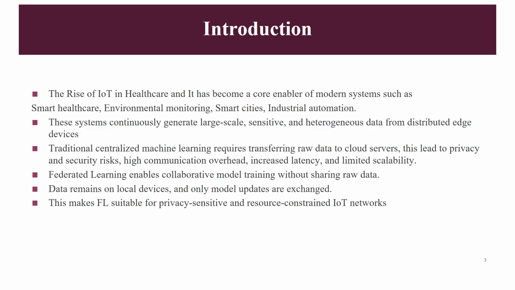What are the things we are adding into the IoT models nowadays? In older approaches, traditional central machine learning requires transferring raw data to the cloud. All the raw data has to be transferred to the cloud server. This leads to security risk, higher communication overhead, increased latency, because we have to transfer all the raw data, and limited scalability.